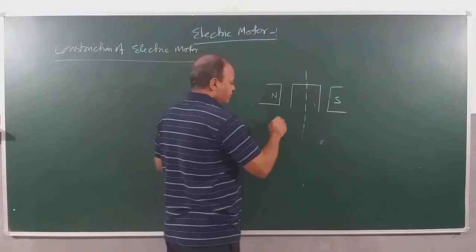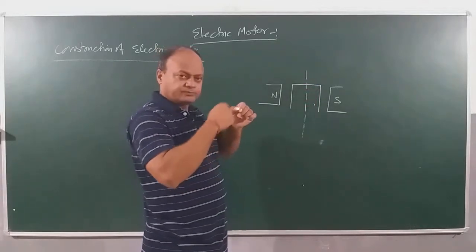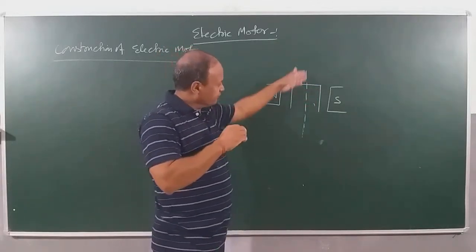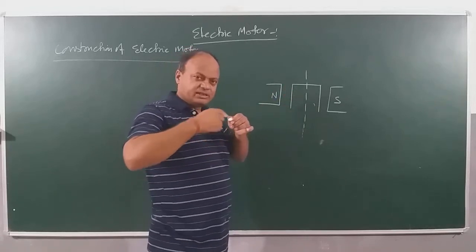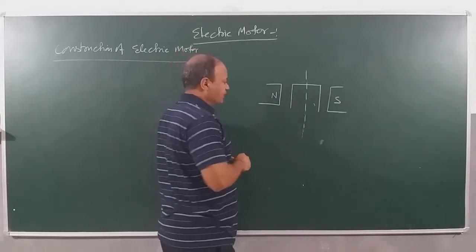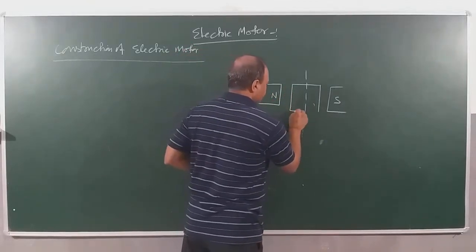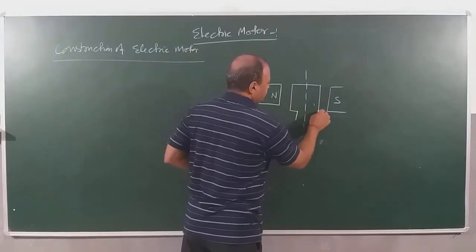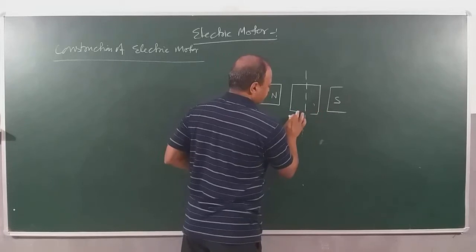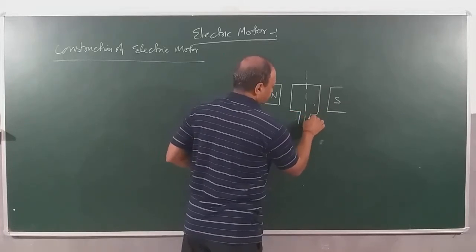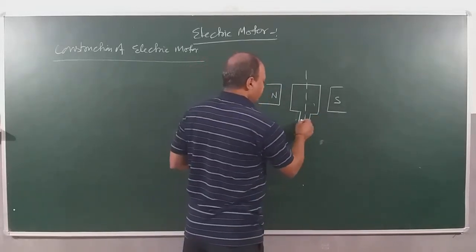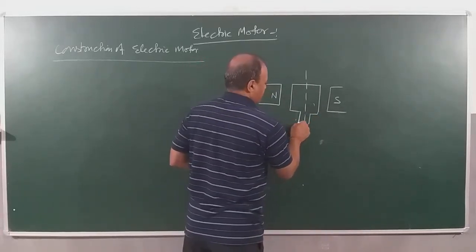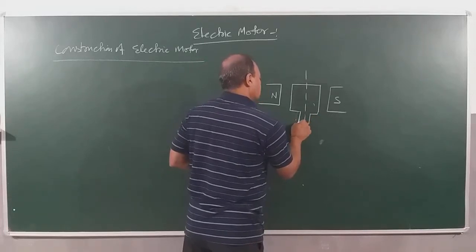Now when you wind up the wires on the frame, we call it the frame or axis. You wind up the wires on this. It's a rectangular coil, and the two ends of the coil come here like this. Clear? Now this is the frame on which we have split rings.